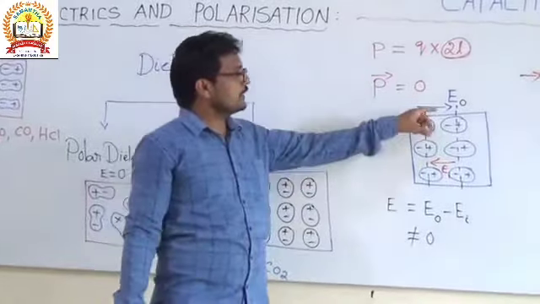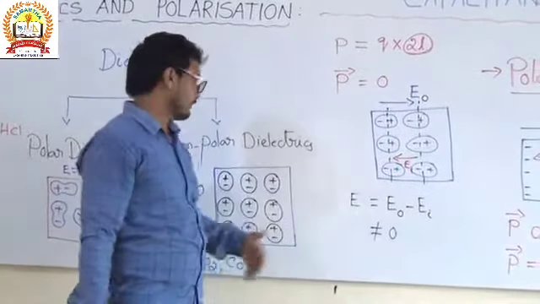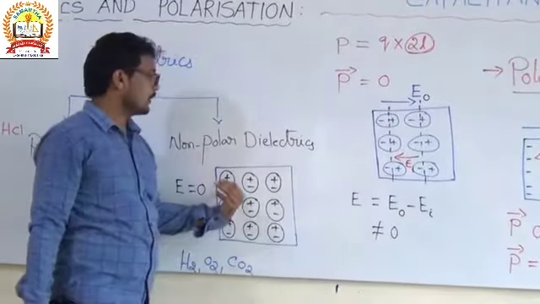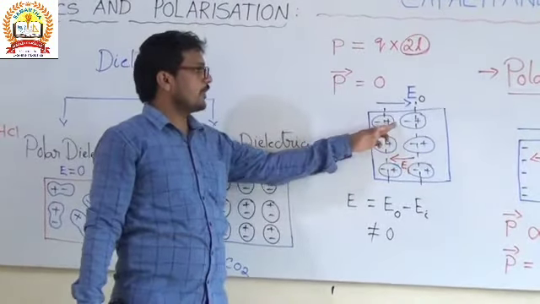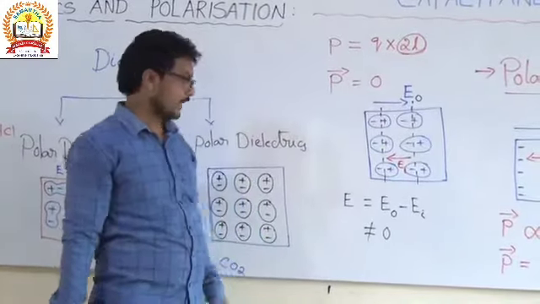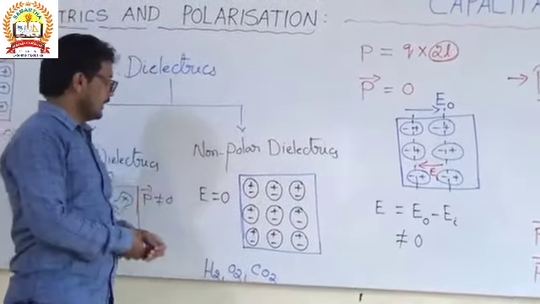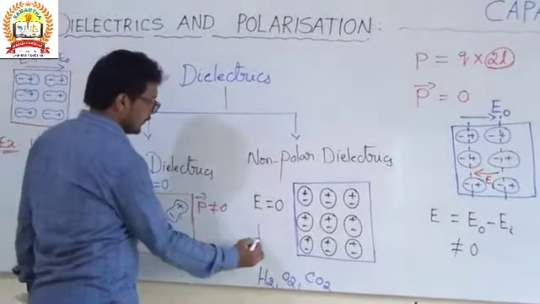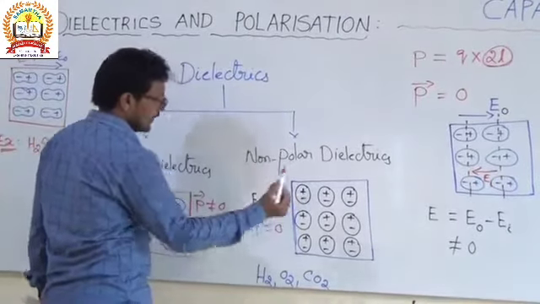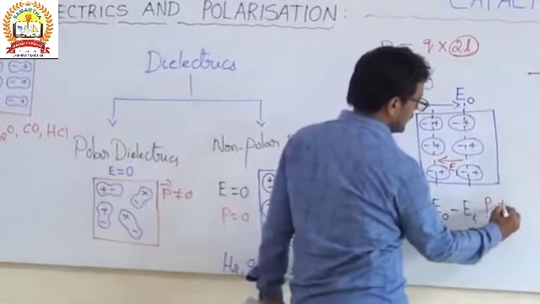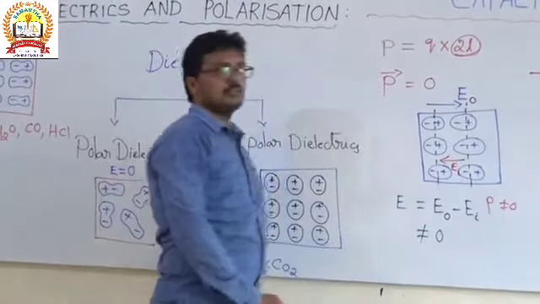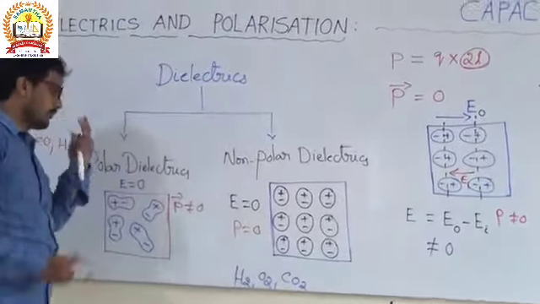When an external electric field acts on non-polar dielectrics, the charges get displaced and it forms a dipole. In the absence of external electric field, dipole moment is zero, but in the presence of external electric field, the dipole moment is not equal to zero.